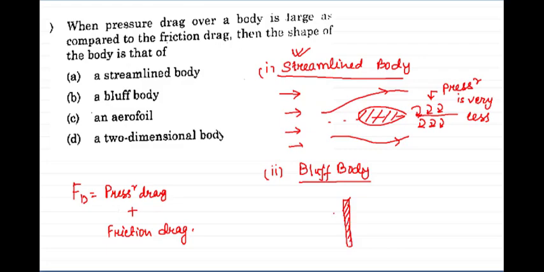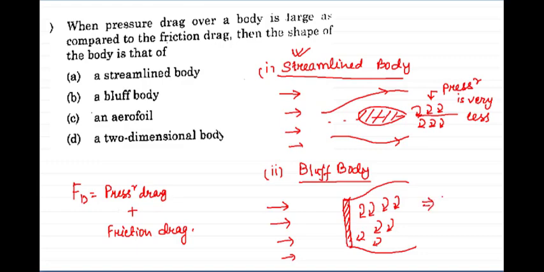This is our bluff body and this is the streamline. Now what will happen, the wake formation will start at the very beginning itself, and because of wake formation, pressure drag will be very high. The pressure drag is very high in case of a bluff body.